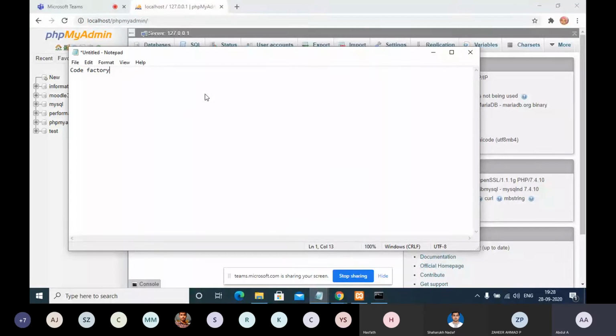It's a warehouse, a godown of data. For example, if you keep adding products or materials at home, you store them in some places.